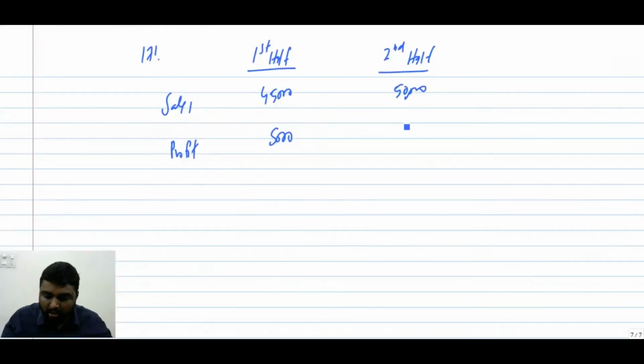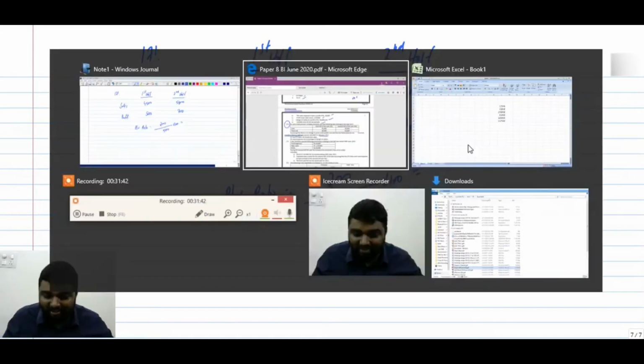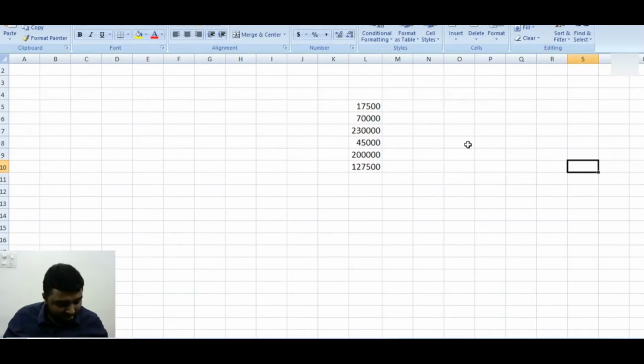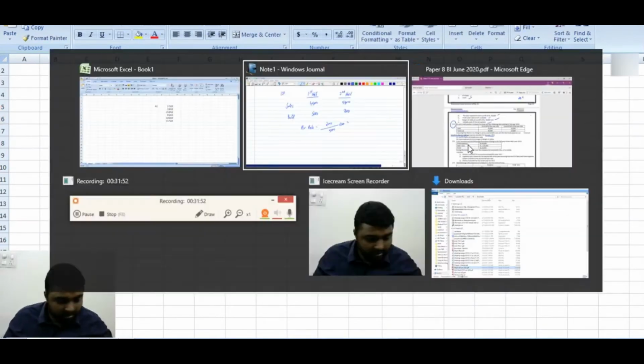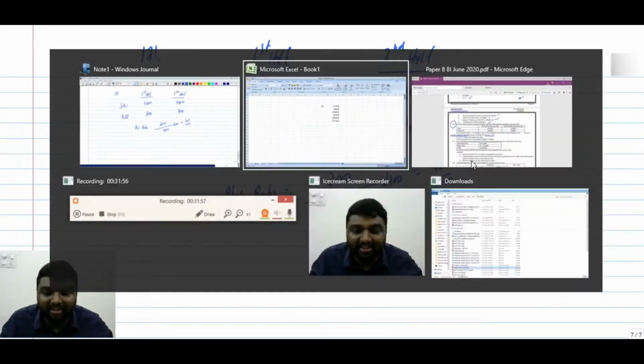Here it will be 7,000. So what will be the PV ratio? Change in profit will be 2,000. Change in sales is 5,000, into 100. Let's see, 2,000 divided by 5,000 into 100. Exactly correct, 40% will be the PV ratio.